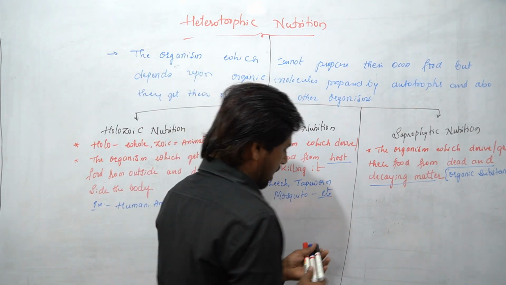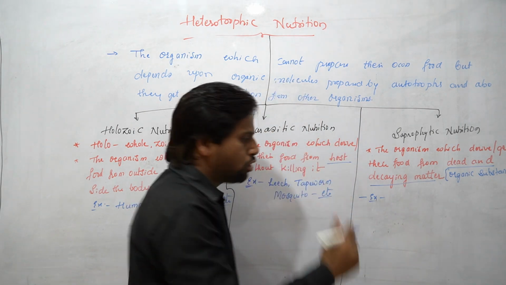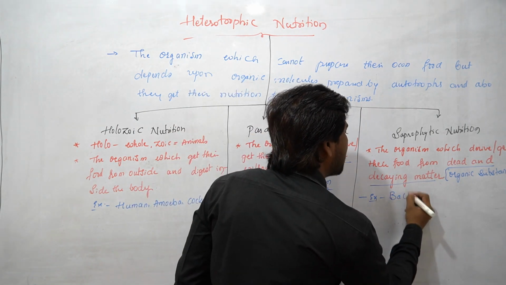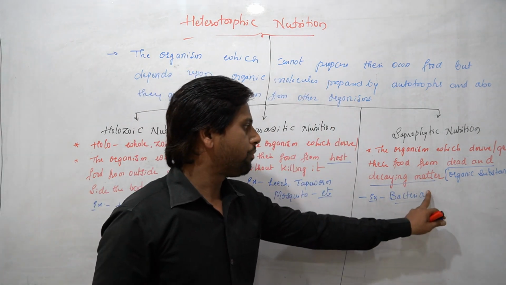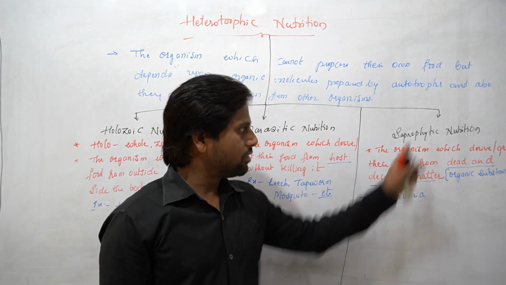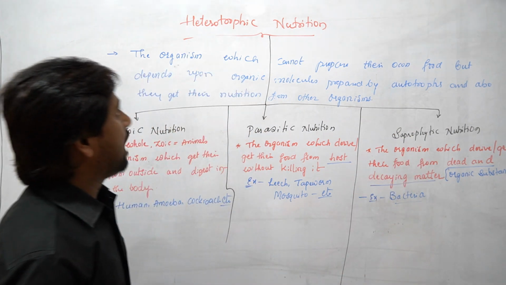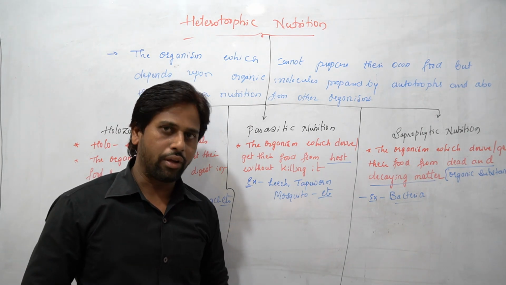Examples: most of the bacteria are considered saprophytes. Students, these are the different types of heterotrophic nutrition that we see in our surroundings.